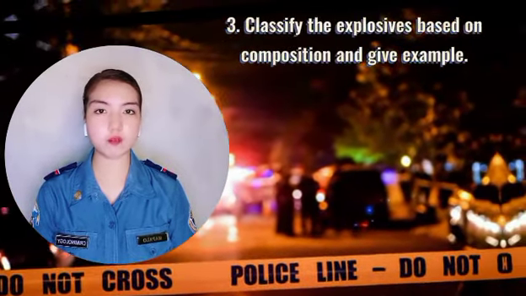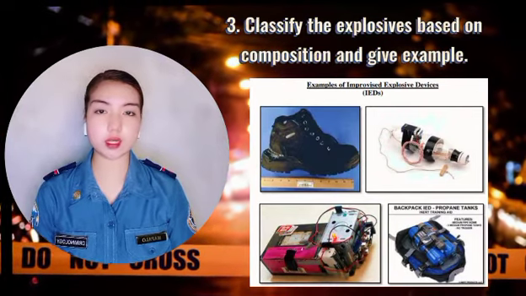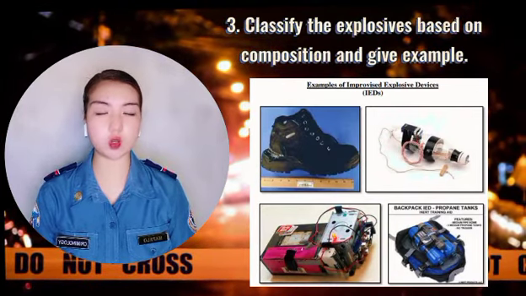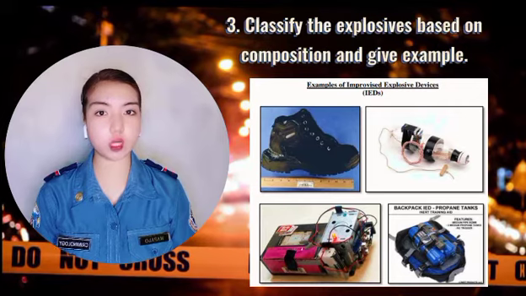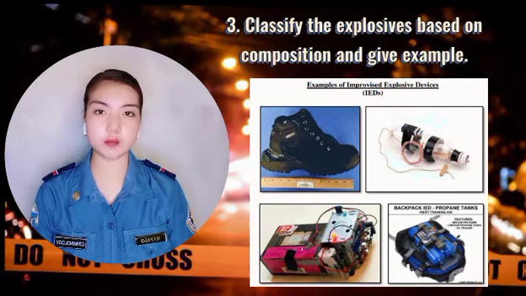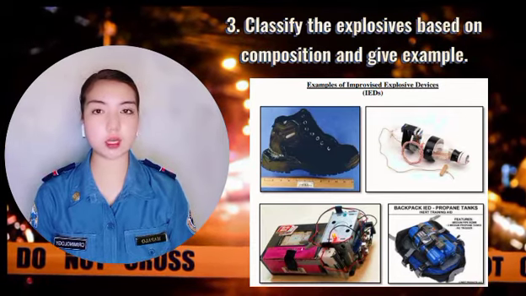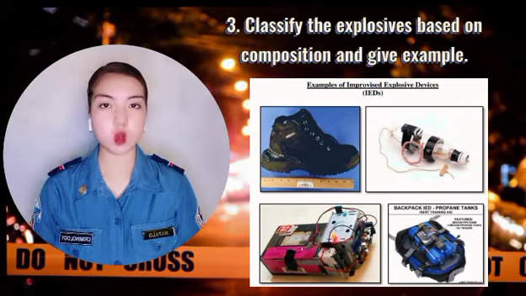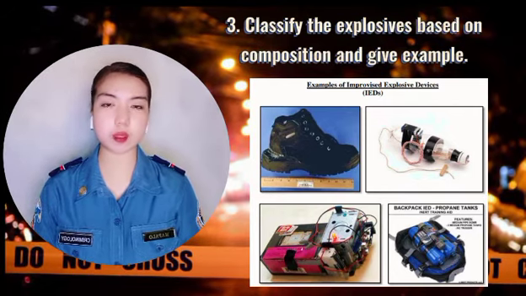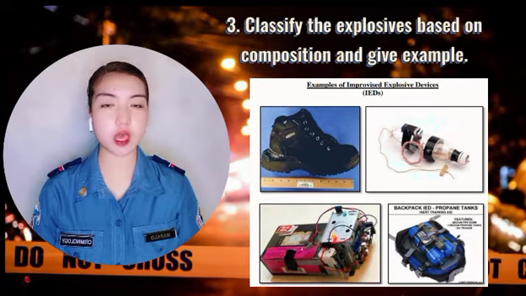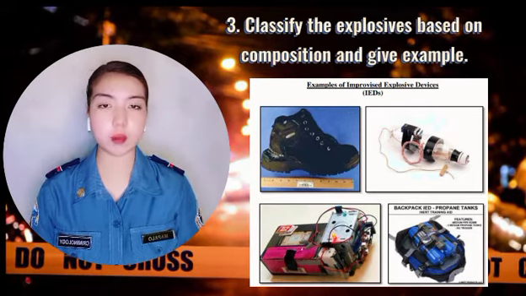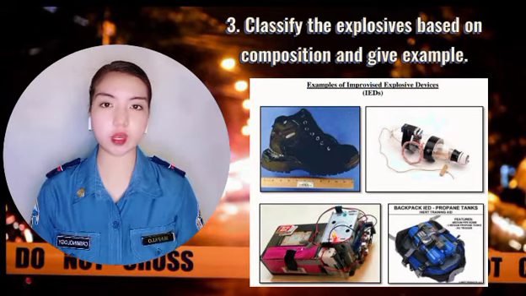So, number 3. Classify the explosive based on its composition and give examples. A mechanical explosive is one that relies on a physical reaction, such as overloading a container with compressed air. Such a device has some application in mining, where the release of gas from a chemical explosive may be undesirable, but otherwise is of very little use.